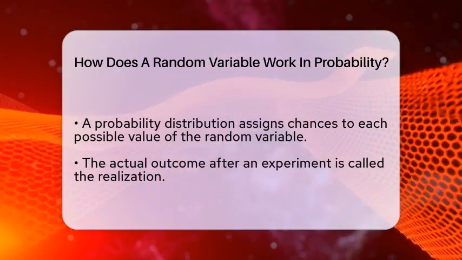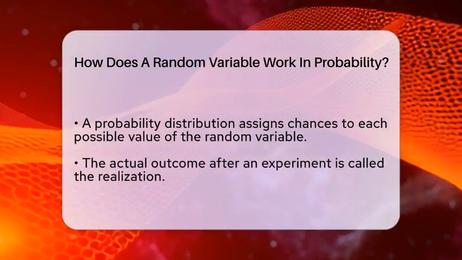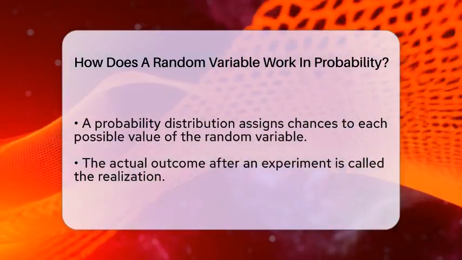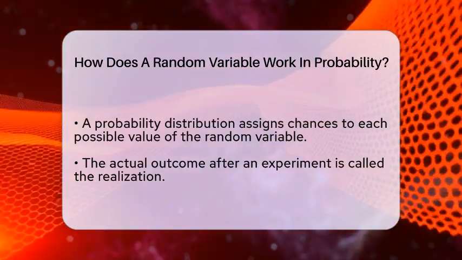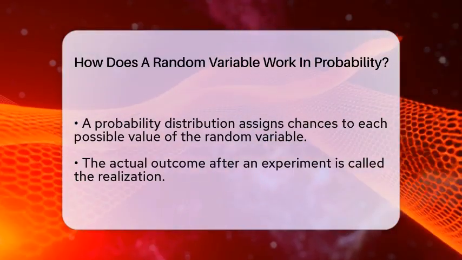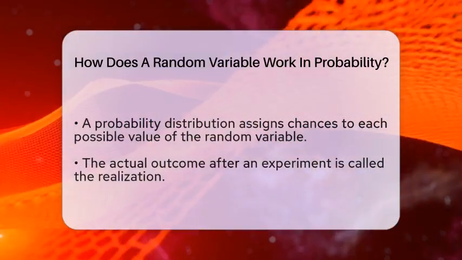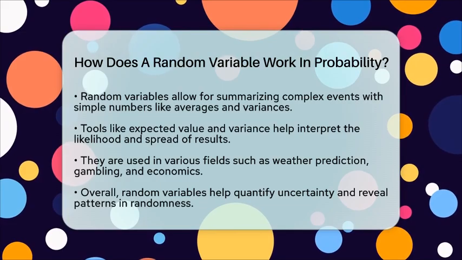Random variables are essential because they let us summarize complex, unpredictable events with simple numbers. We can then analyze these numbers using tools like the average or expected value, which tells us what we can expect on average. Variance measures how spread out the results are around the average. These tools help us make sense of uncertainty in everyday life.